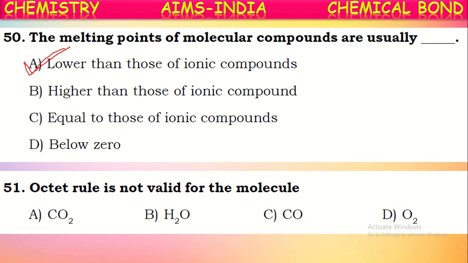Okay, next one. Octet rule is not valid for the molecule. Octet rule means after the bond formation, all the atoms should attain an octet, 8 electrons in the outermost shell, by sharing. But here if you see, between oxygen and carbon there is a double bond. Oxygen will get an octet, but carbon has 4 electrons in the valence shell, it is sharing 2 more electrons, so it is getting only 6 electrons after the bond formation also. So it is the molecule which is not getting an octet, and we say the octet rule is not valid here.